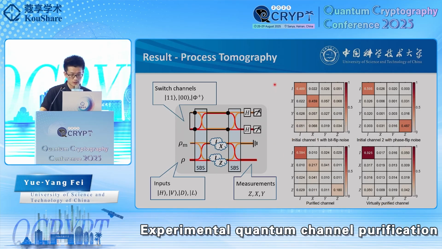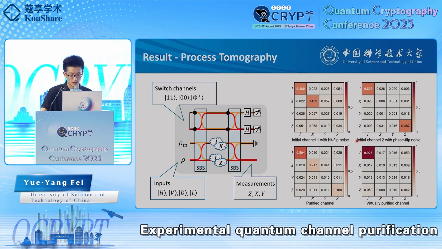And we run process tomography on the two initial noisy channels and the purified channels to show how well the purification works. For each channel, we use 12 different measurement setups with different inputs and measurement bases. And in this test, we pick the two different noisy channels. Channel 1 is the identity channel with bit flip errors, and channel 2 with phase flip errors. And you can see the tomography results on the right.